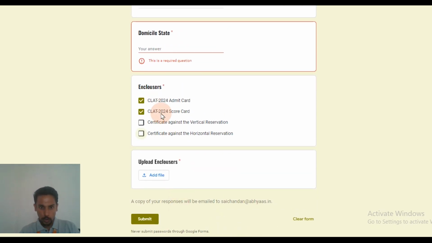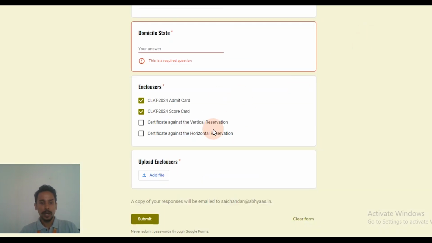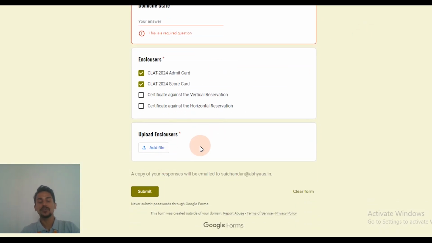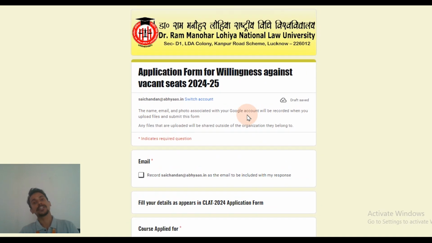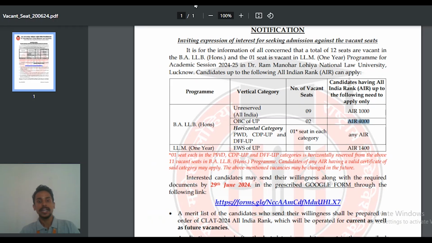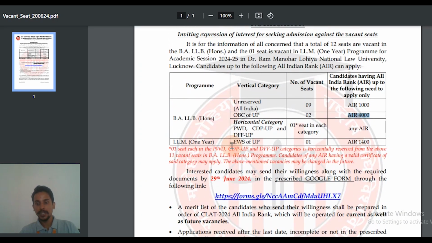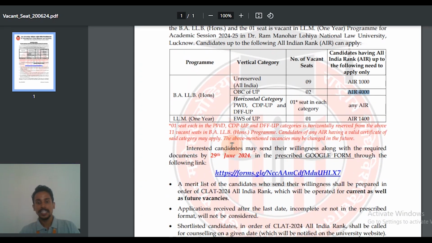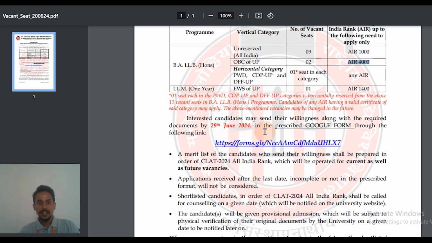Now merge all the required documents into a single PDF and upload it from here. Remember you have to enclose everything into a single document, so merge it into a single PDF and press the submit button. As soon as you submit it, your expression of interest will be registered with RMNLU. They have also mentioned that those students whose names appear in the merit list have to make sure that they appear for the counseling.